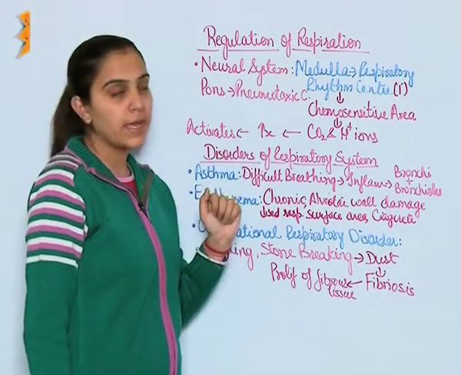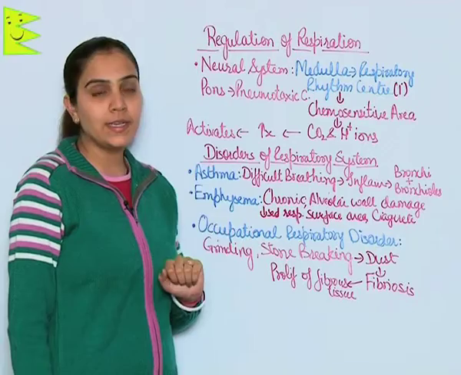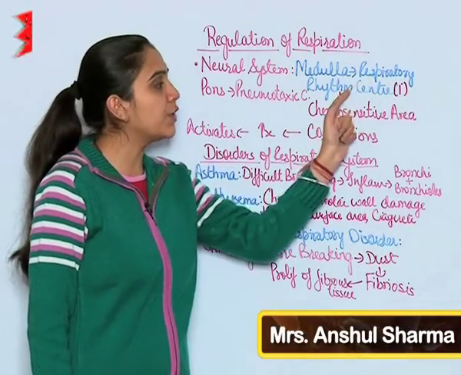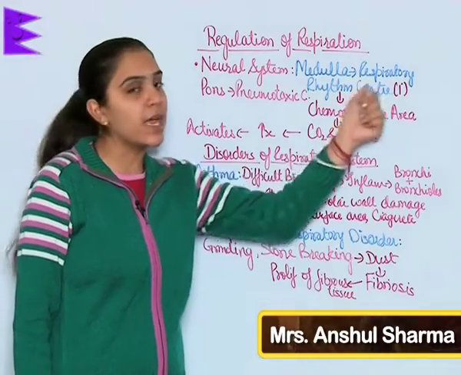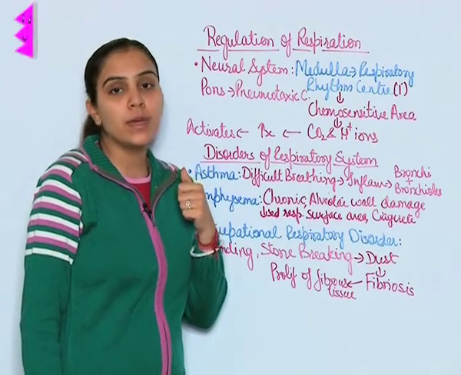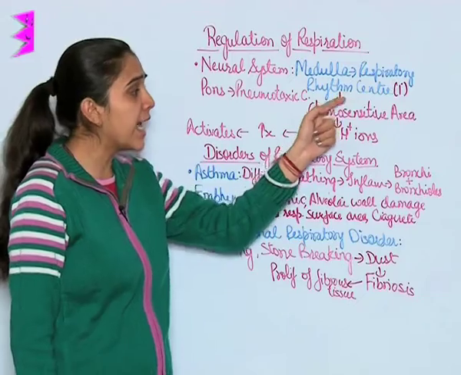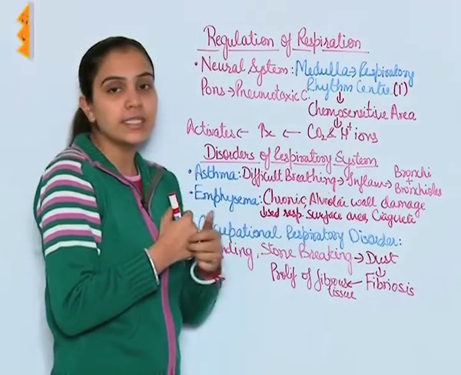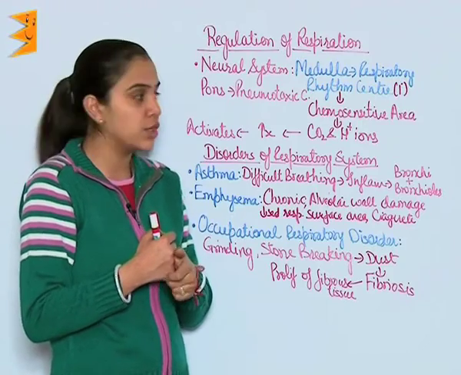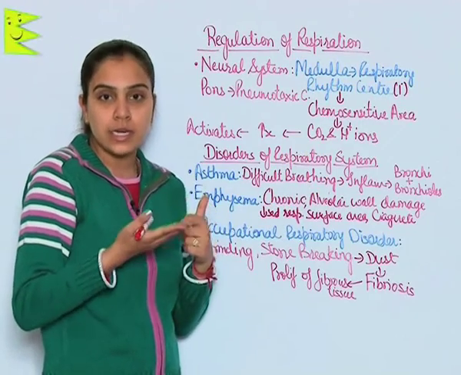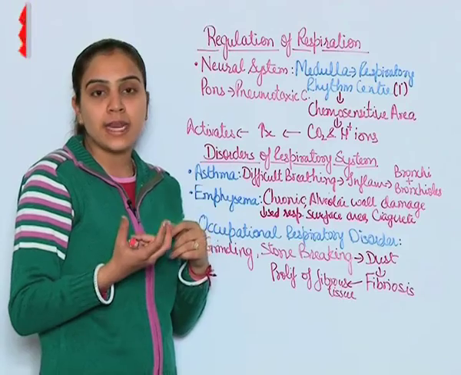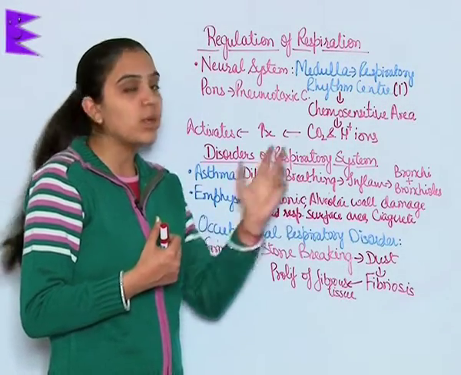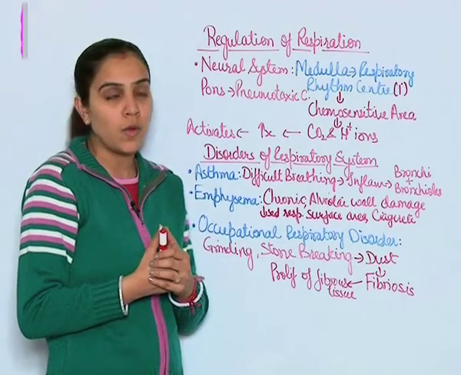Regulation of respiration. Respiration is regulated by the neural system. In the brain's medulla, the respiratory rhythm center is present, which is primarily responsible for the regulation of respiration. Adjacent to this rhythm center, a chemosensitive area is present, which is sensitive to carbon dioxide and hydrogen ions. If their concentration increases in the body, this area gets activated and alters the respiratory rhythm so that these can be eliminated out of the body.